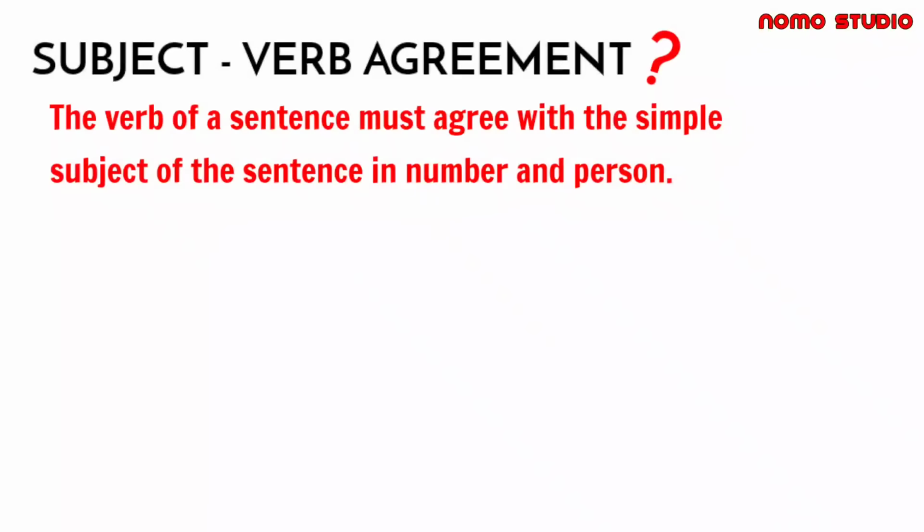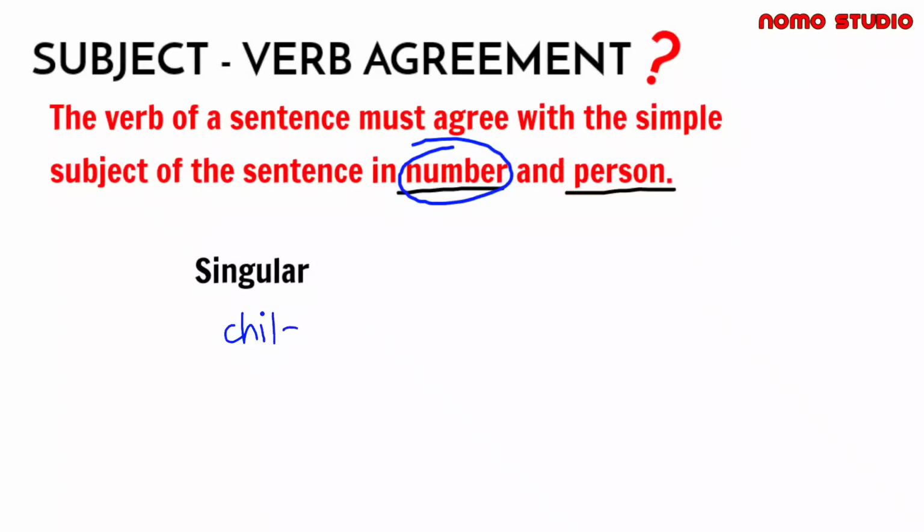The verb of a sentence must agree with the simple subject of the sentence in number and person. So kapag sinabi po nating number, this refers to whether a word is singular. Let's say for example, child, baby, chair, door, and among others.